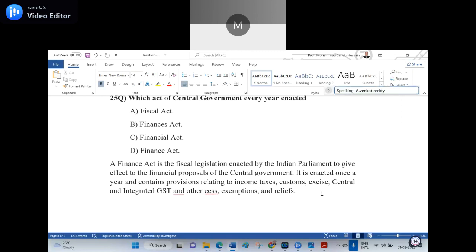These are the things. Venkatreddy, you can mute it. You are not speaking now. So you can mute. I am getting the sound.